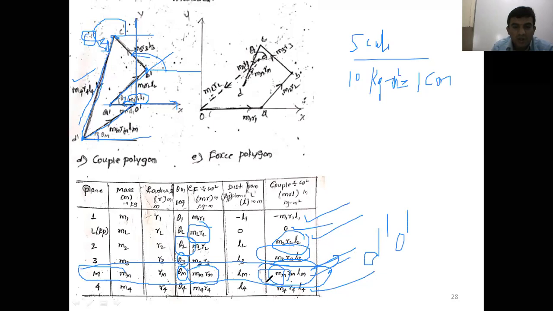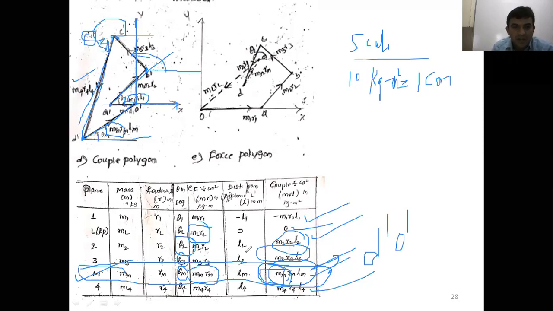Now we'll come to solve the problem. You may clarify your doubts. Once you draw the couple polygon, the unknown MM is determined. Then back substitute theta M and MM; now this is the known magnitude. Then you draw a force polygon.